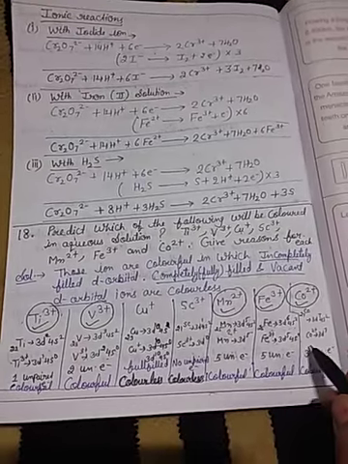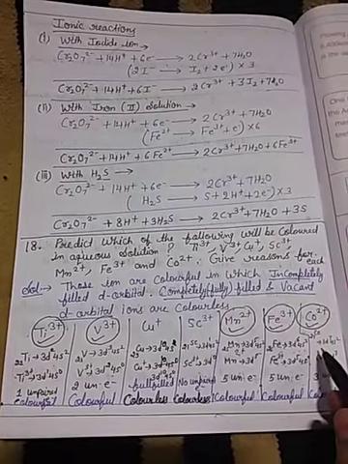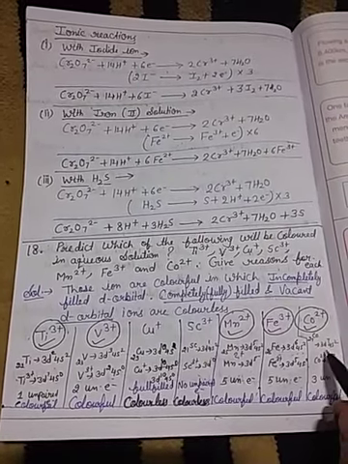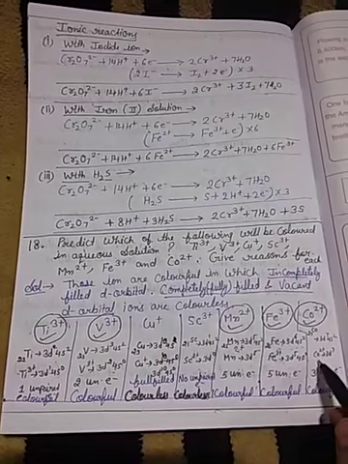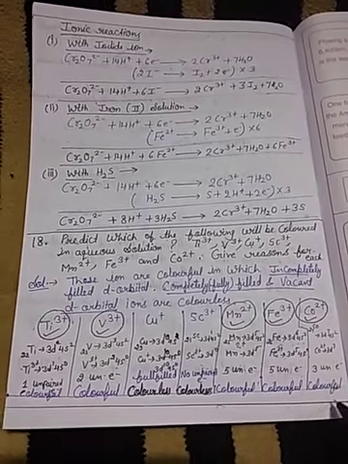Then cobalt 2+: atomic number 27, ground state 3d⁷4s². For Co²⁺, 2 electrons are removed, so 3d⁷ with 3 unpaired electrons, so colorful.